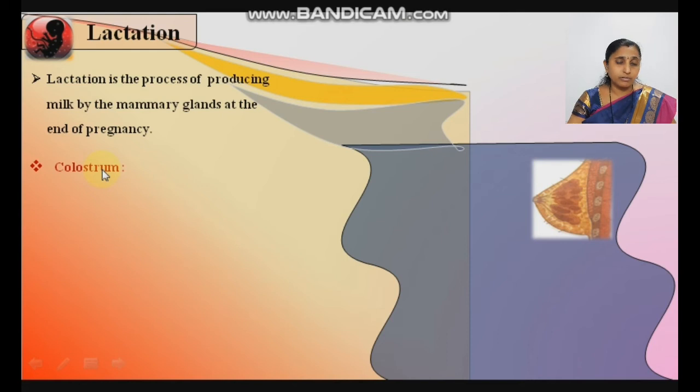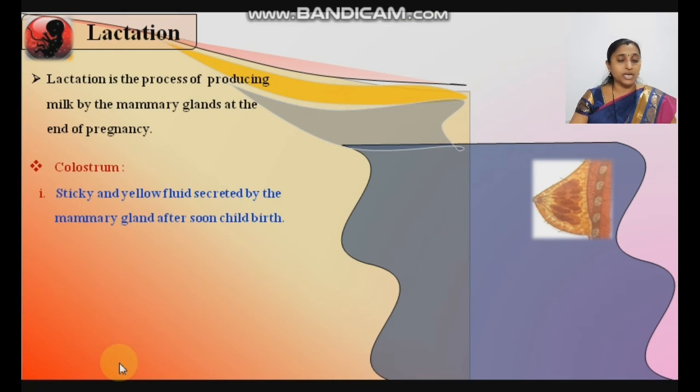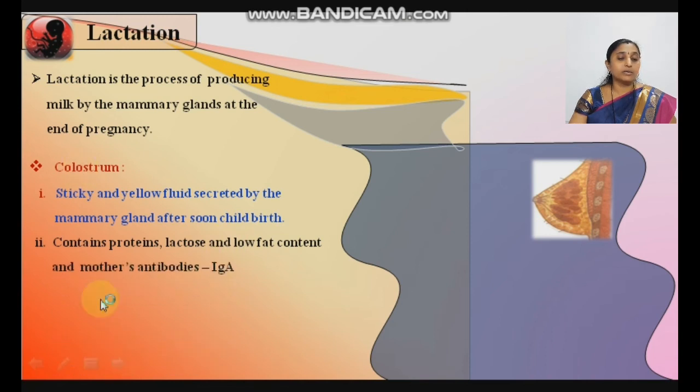Which substance helps in immunity? Colostrum contains antibodies, the mother's antibodies, IgA. These antibodies play an important role in immunity. It gives the baby resistance power to fight diseases. See here, a sticky yellowish fluid secreted by the mammary glands soon after childbirth, contains proteins, lactose, milk sugar, and low fat content. This is the composition of colostrum, along with the mother's antibodies IgA.